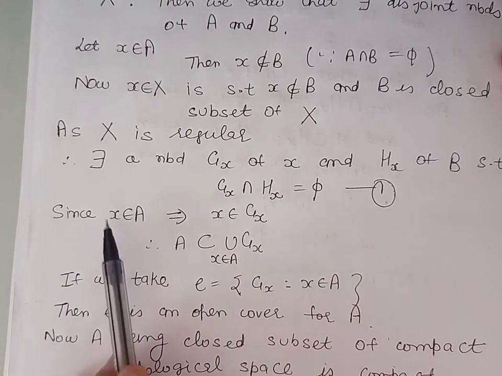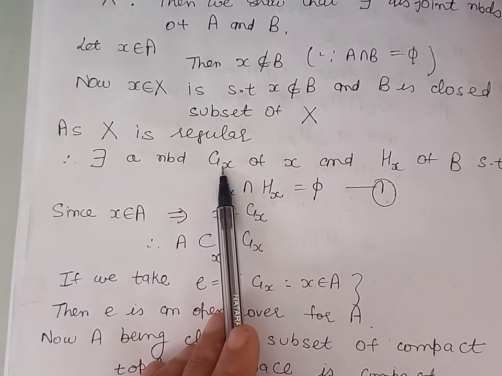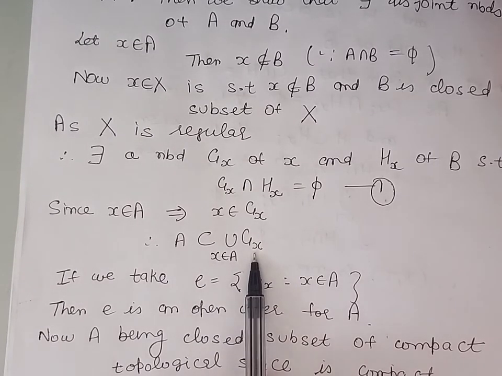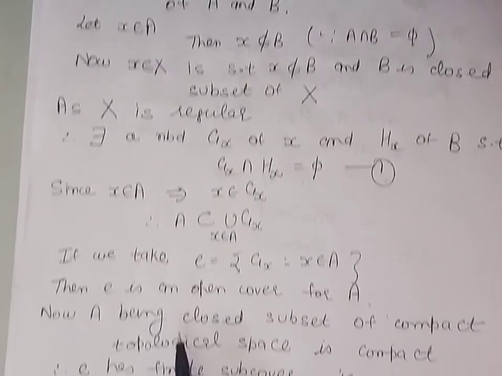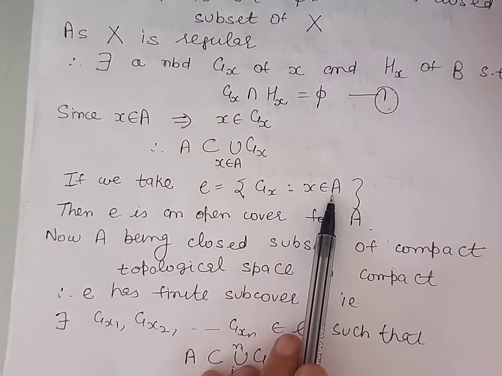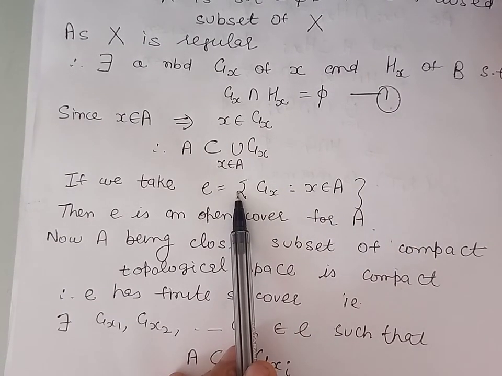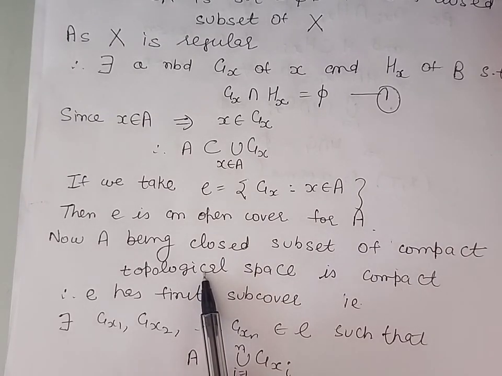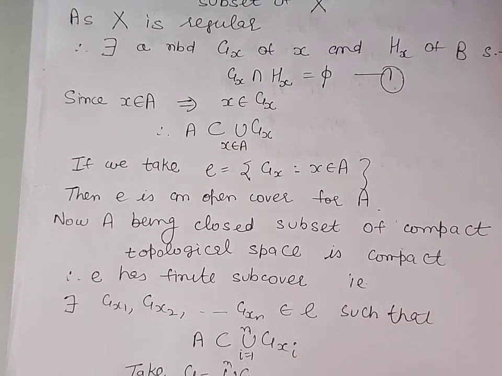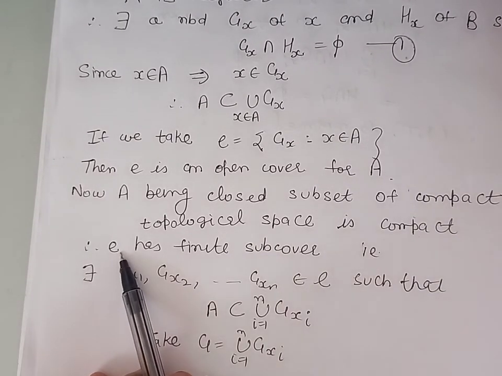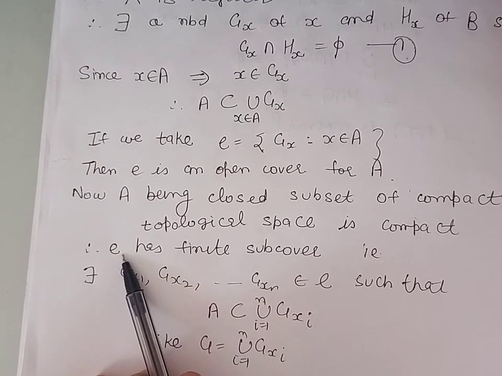Now, because x belongs to A implies that x belongs to Gx, we can say that A is contained in the union of Gx for x belonging to A. So if we take a collection E consisting of all these members Gx for which x belongs to A, then this collection is an open cover for the set A. Now, because A is a closed subset of a compact topological space, A is compact and therefore every open cover for A will have a finite subcover, and E being an open cover for set A will have a finite subcover.